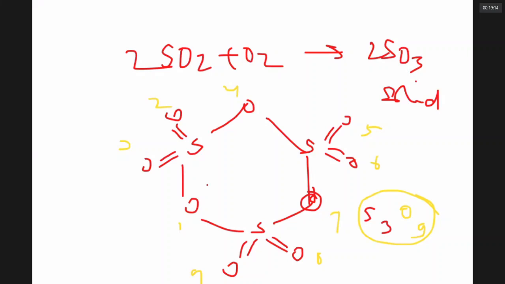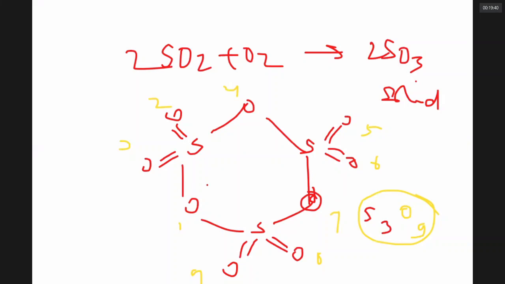The sulfur trioxide is a very important chemical. It is used in the manufacture of sulfuric acid. But how sulfur trioxide exists? It exists like a cyclic system. Yes, sir. This is the structure of sulfur trioxide about which they asked a question once. Can sulfur trioxide act as a donor of lone pair of electrons? No, because sulfur has no lone pair.